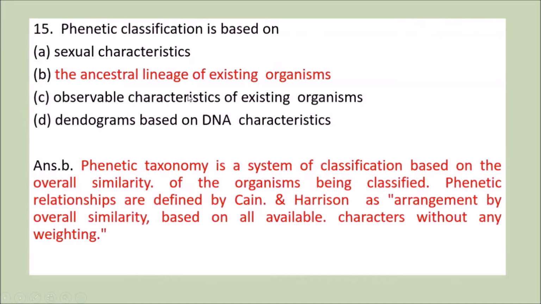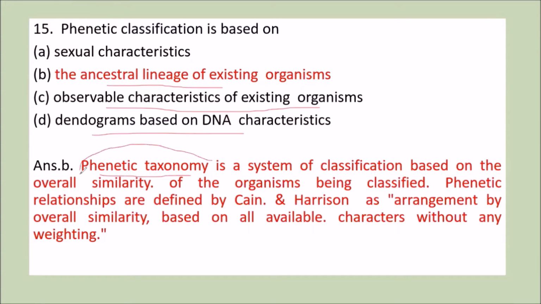Next question is, phenetic classification is based on: sexual characters, an ancestral lineage of existing organism, observable characteristic of existing organism, and dendrograms based on DNA characteristic. Now, what do you mean by this phenetic taxonomy?